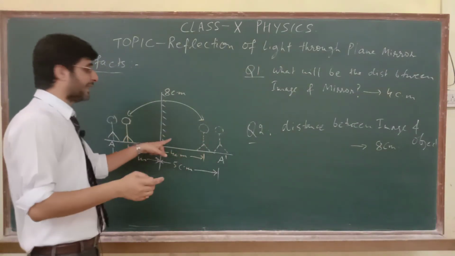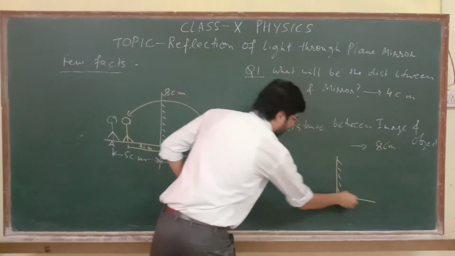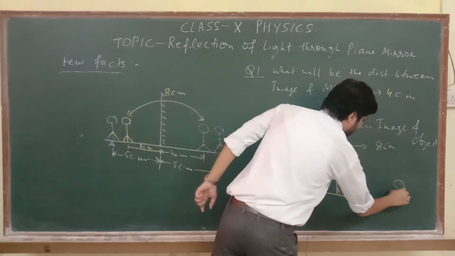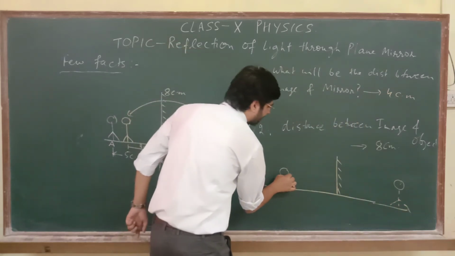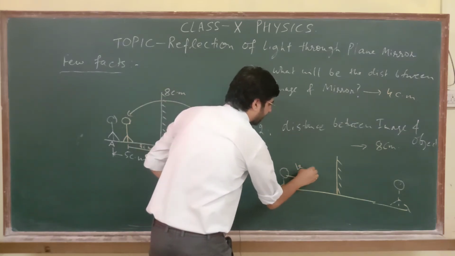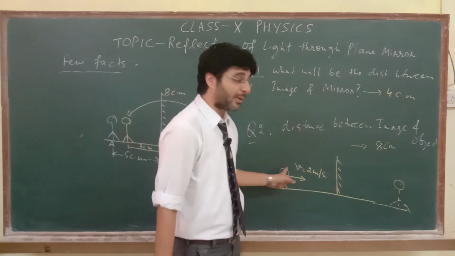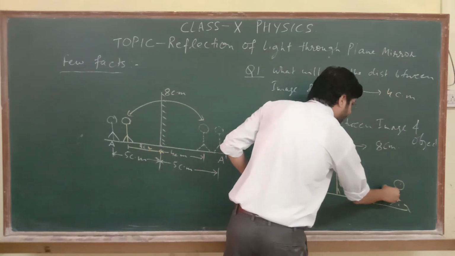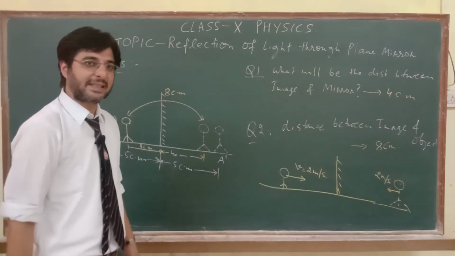This same case we can consider for speeds also. Suppose this is a mirror. A person is there. This is the image of the person. Fine. Now suppose this object starts running towards the mirror with speed 2 meters per second. Now the image would also be running towards the mirror with 2 meters per second.